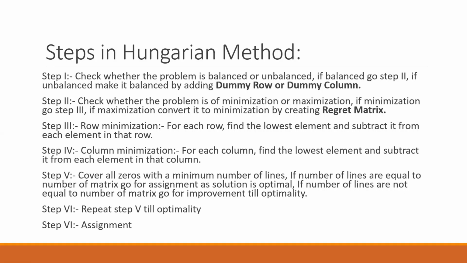Step number 5, you have to cut or cover all the zeros with the minimum number of lines. Then you have to check for optimality. That is, if your number of lines is equal to the order of the matrix, go for assignment. That is, your solution is optimal. You can go for the final solution. But if you find that the number of lines is not equal to the order of the matrix, then you have to go for the improvement steps till optimality.